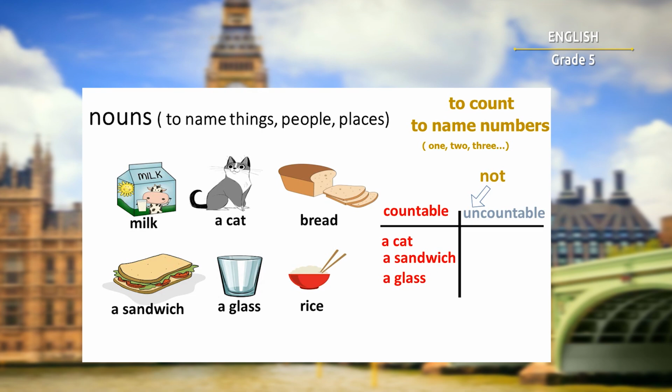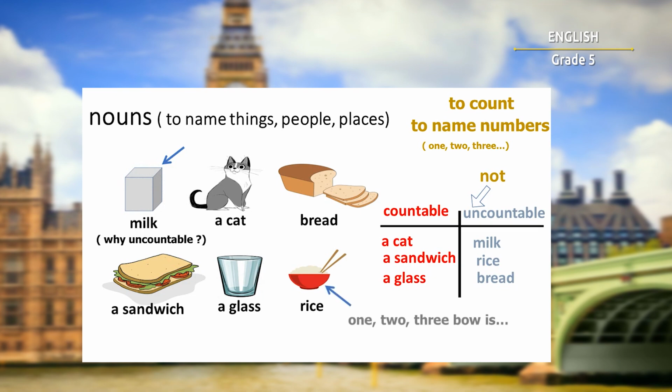The uncountable ones are milk, rice, and bread. Okay. So one question that you might have is why milk is uncountable if I can count the cartons? That's exactly it. You can count the cartons, but not the milk inside. The same thing goes with rice. You can count the bowls, not the rice in them.